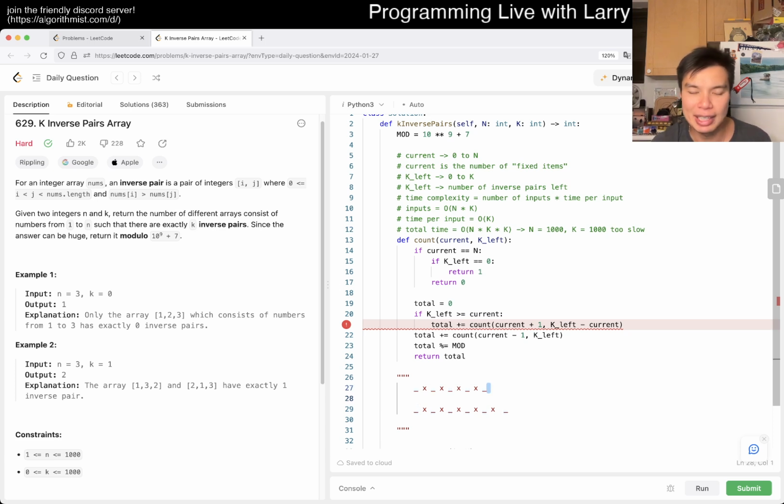But now we're saying, okay, let's say there are current number of items and there's k left, and now you have to say, given the biggest number, where's the biggest number, right? The biggest number is either the first object. So let's say now you have 4 things. Then you have to define where the biggest number is. And the biggest number is either the first object.